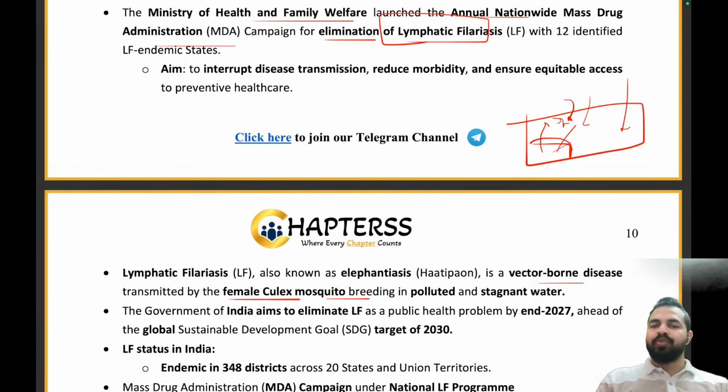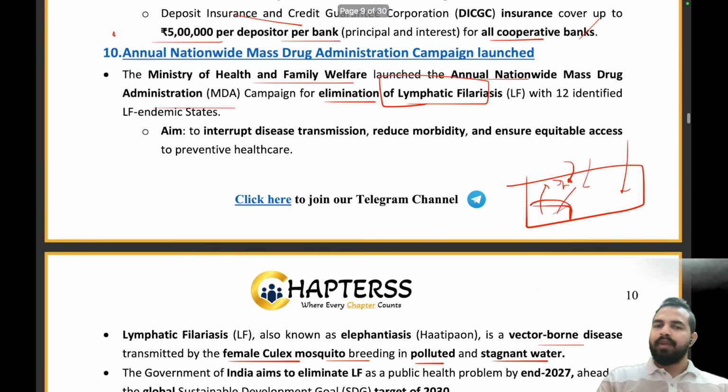So the mosquitoes which are breeding in the polluted and stagnant water spread the disease of lymphatic filariasis, right? So we want to ensure that we interrupt the disease transmission, reduce morbidity, and ensure equitable access to preventive healthcare for all the people. And there are 12 states in our country which have been identified as endemic states where we have seen a lot of cases of lymphatic filariasis.